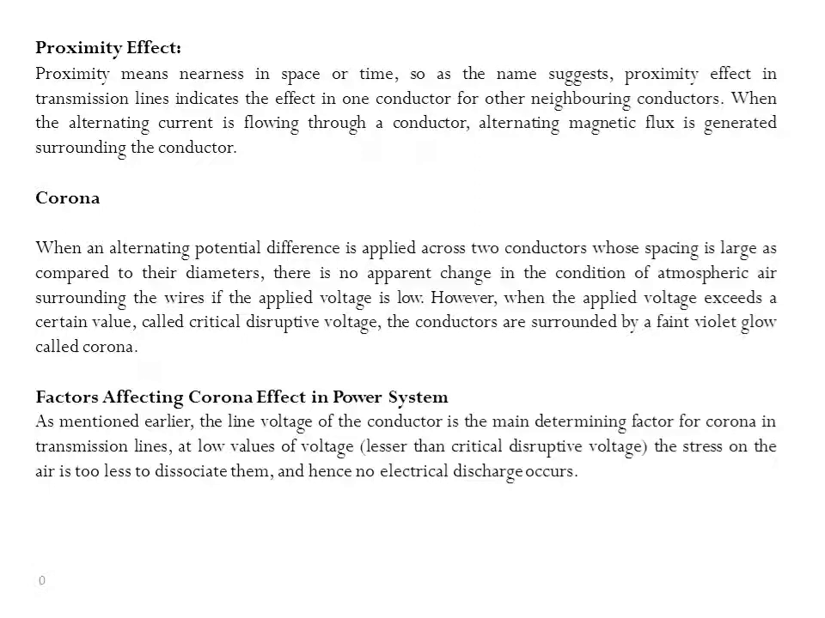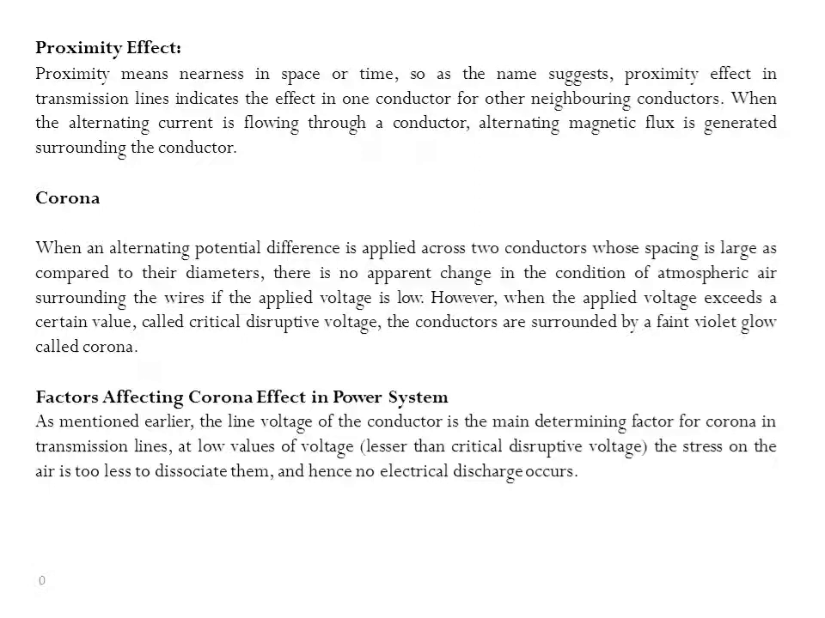When alternating current is flowing through a conductor, alternating magnetic flux is generated surrounding the conductor. This magnetic flux associates with the neighboring wires and generates a circulating current called eddy current. This circulating current increases the resistance of the conductor and pushes away the flowing current through the conductor, which causes the crowding effect. When the gap between the wires is greater, the proximity effect is less, and it rises when the gap is reduced. Then we'll see the corona.